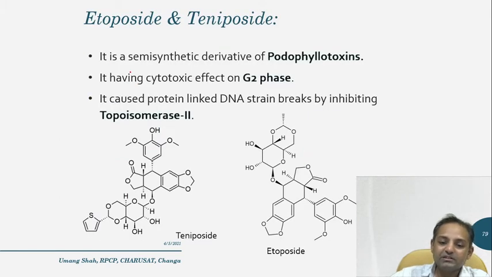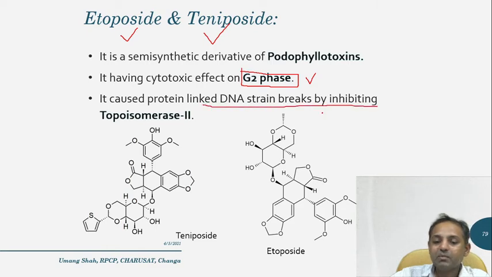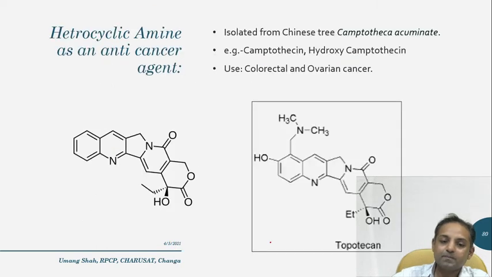Now, the semi-synthetic derivatives of podophyllotoxins are etoposide and teniposide. Both drugs have a cytotoxic effect on the G2 phase, which is very important for competitive examinations, and they cause protein-linked DNA strand breaks by inhibiting the topoisomerase 2 enzyme. This is the structure of teniposide, and this is the structure of etoposide.